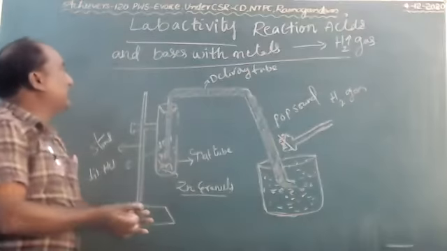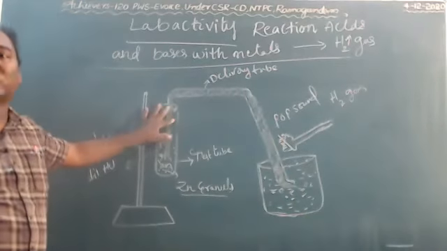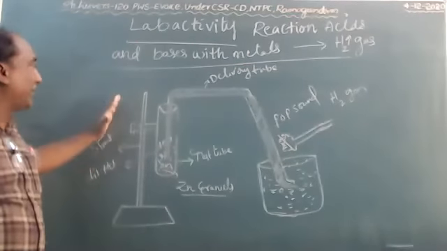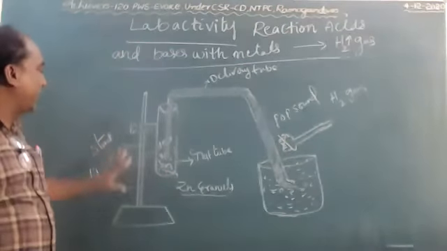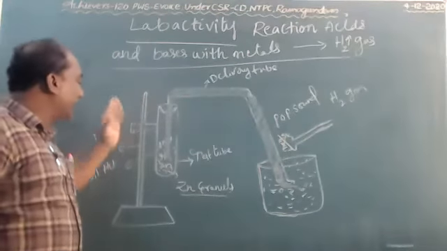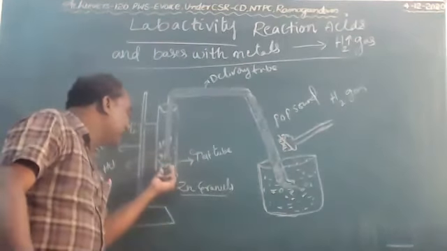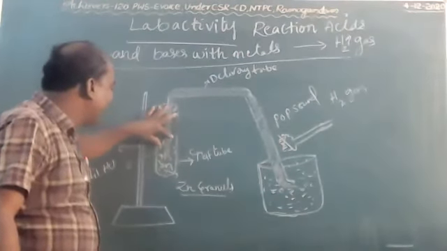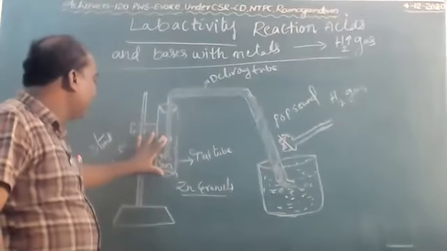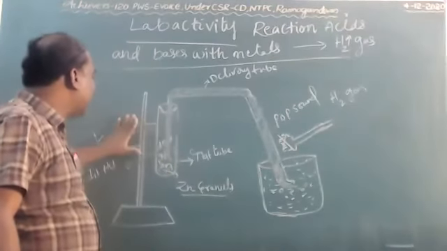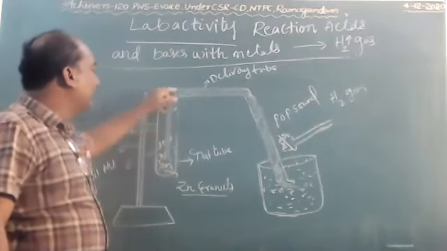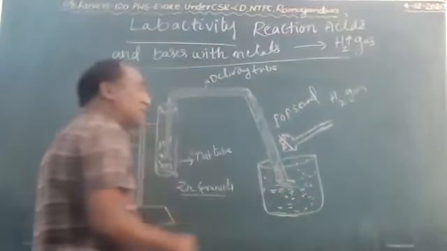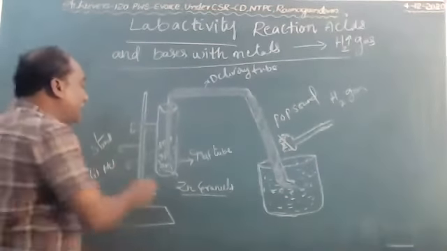So this is the lab activity and it is very important, children. Are you understood, children? So finally I will explain, listen carefully. First we have to take some amount of zinc granules in a test tube and pour 10 milliliters of dilute HCl, and this test tube is fixed to the stand and we insert the delivery tube. The other end enters into the glass trough. Now observe the reaction here.